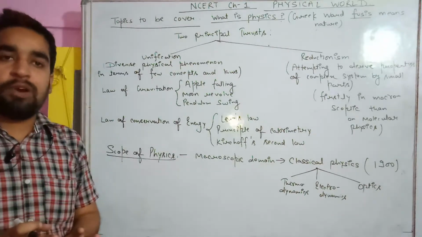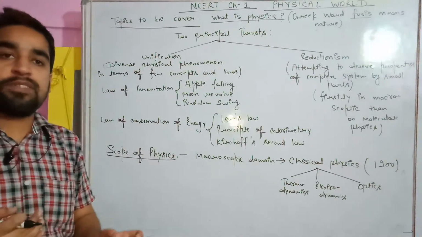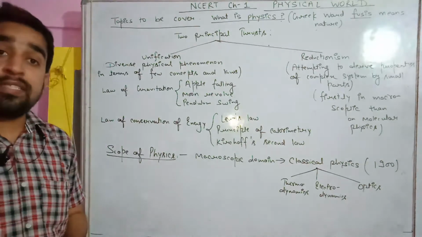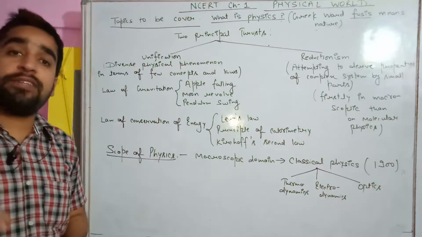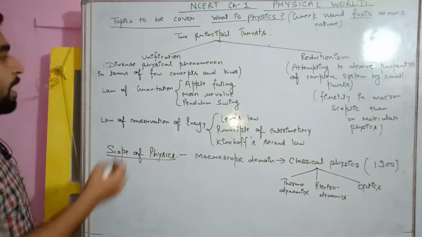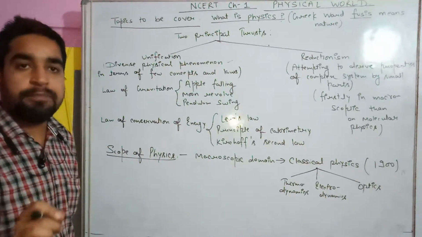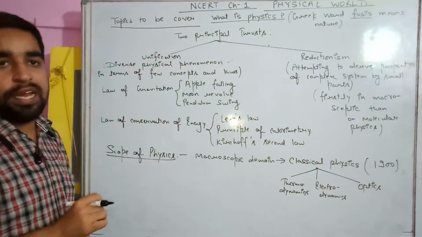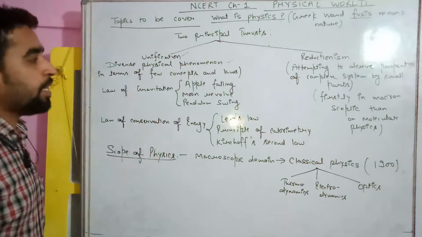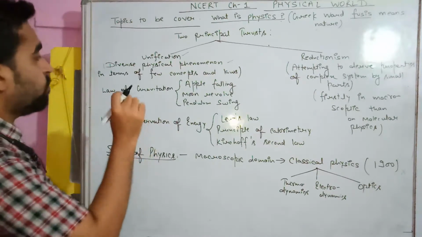We are discussing the law of conservation of momentum. That law is not only applicable between two objects or between two cars. The law of conservation of momentum can explain so many other laws, and that is known as unification. Diverse physical phenomena means that so many physical phenomena can be explained by using a single law, and that law is now unified. So unification means we can derive so many physical laws by using just a single law. That is known as unification.